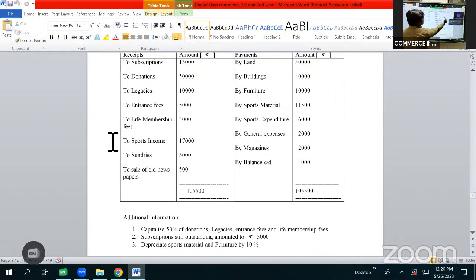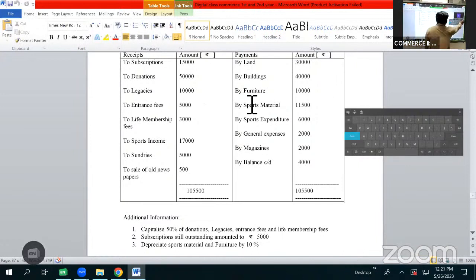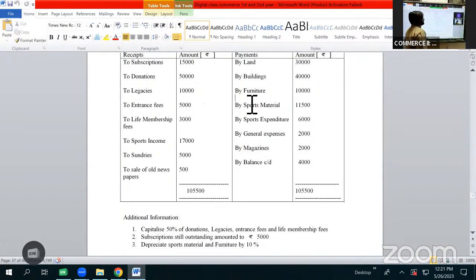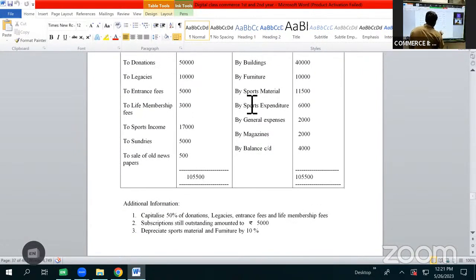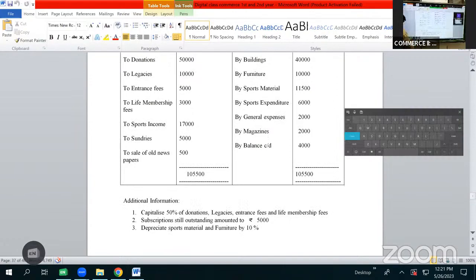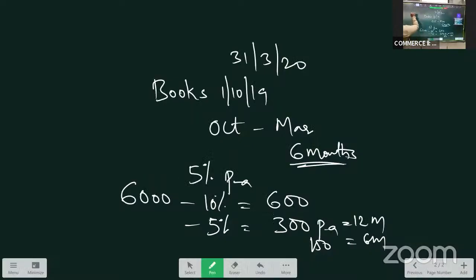Then we have furniture 10,000 rupees. Even it is of capital nature, we are not going to show it in the income and expenditure account. But we have an adjustment on furniture: depreciate sports material and furniture by 10%. So the value of furniture is 10,000 and we are asked to provide depreciation of 10% on it. So 10% works out to be 1,000 rupees.